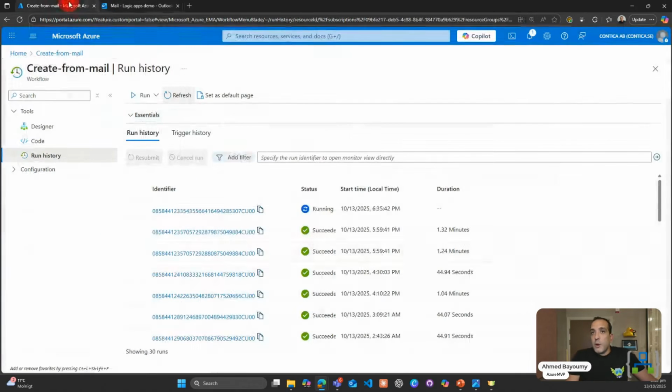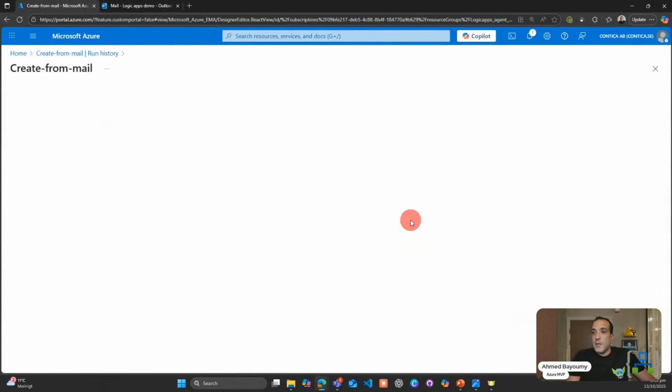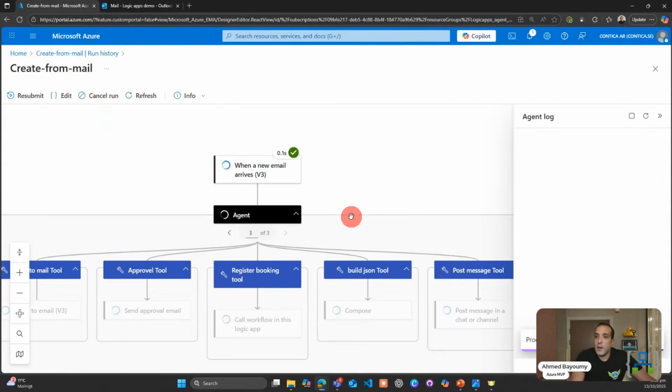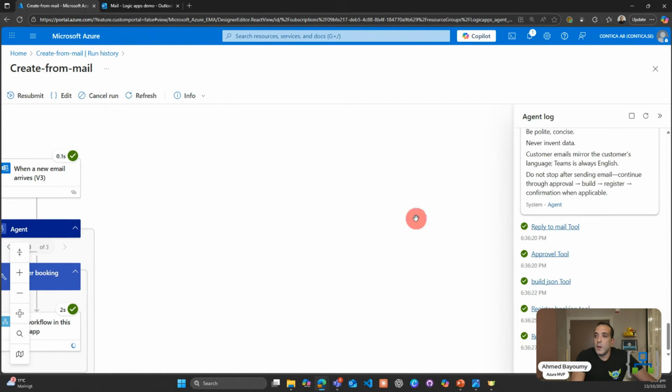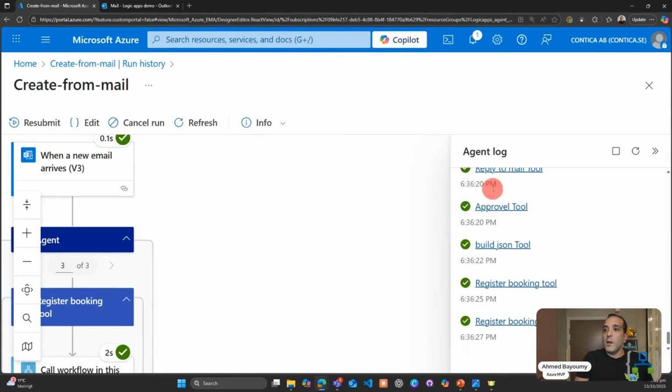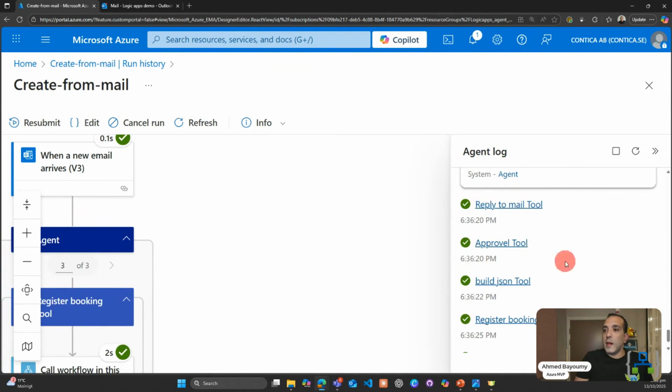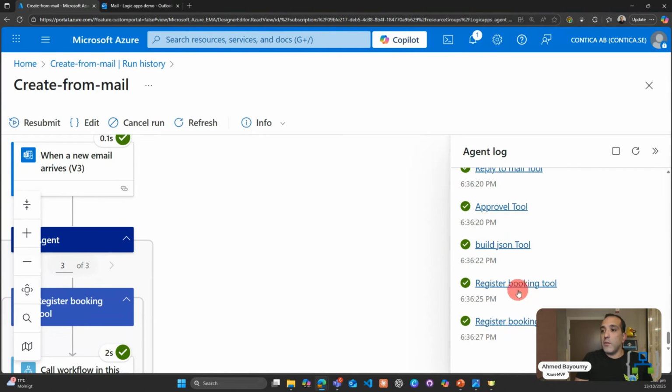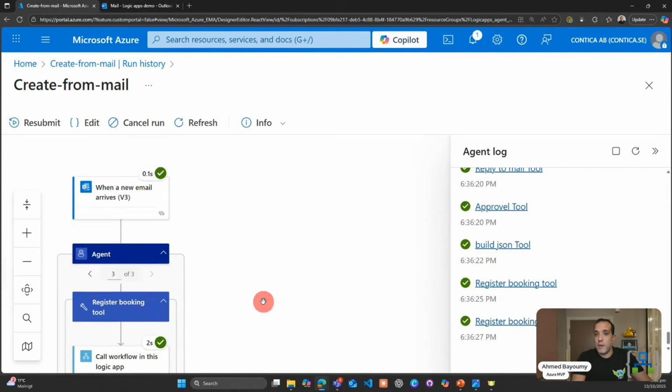So if we go back to our logic app here and check out what it's actually doing in the background, as you can see here on the right, it has been executing some tools: replying to email and giving the approval and waiting for the approval, building the JSON file, registering the booking, and then it actually did register the booking. So all of those succeeded. So we have a happy flow.